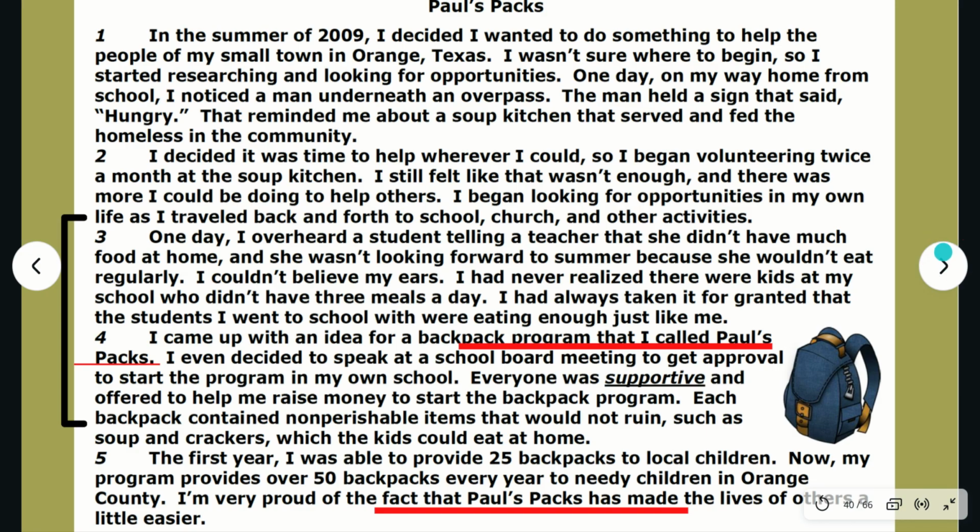The author first got the idea for Paul's Packs after hearing that the student didn't have enough meals. It says here, I had always taken it for granted that the students I went to school with were eating enough just like me. I came up with an idea for a backpack program, and this program helps kids to eat at home.